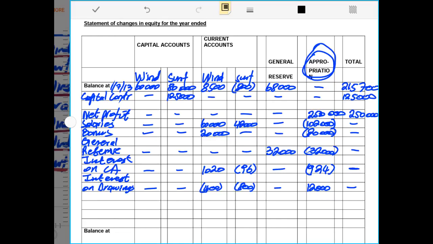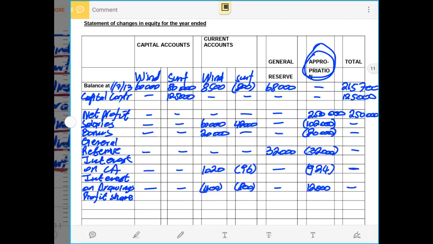Then after, we record once again the share of the profit, we calculated the profit share.